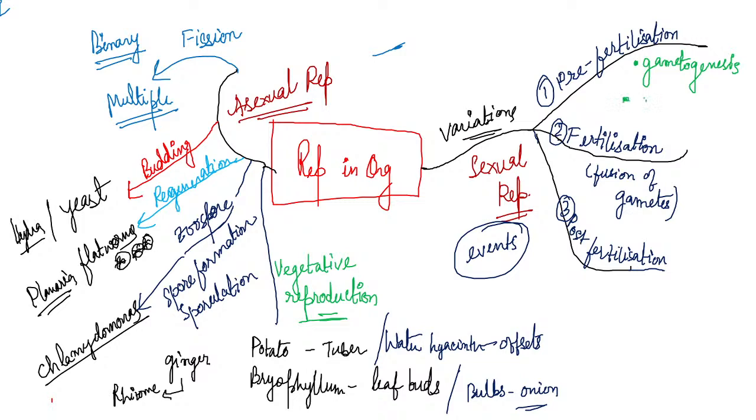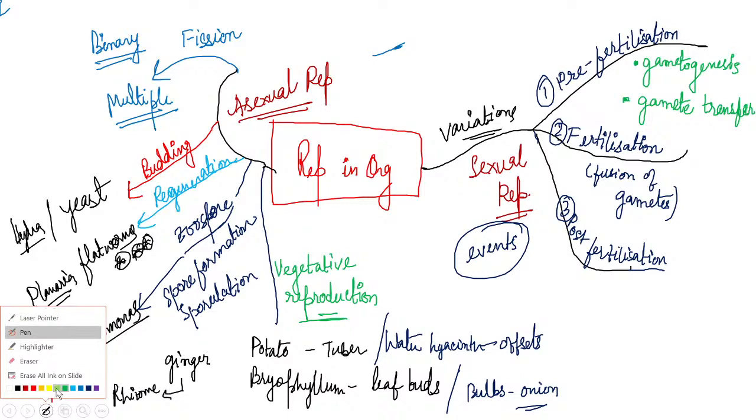Number 2 is gamete transfer. Once the gamete is formed, it must also be transferred to the actual destination where it must be present. That transfer of the gamete to its destination is known as gamete transfer. Clear, students?